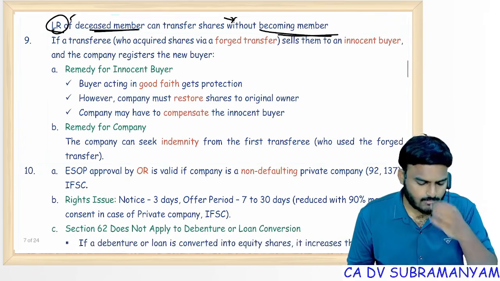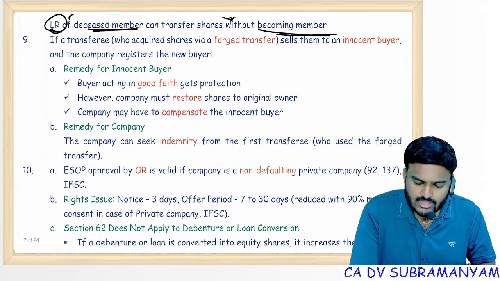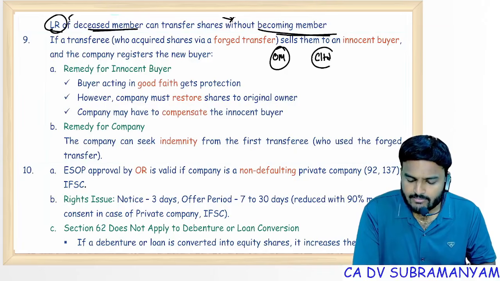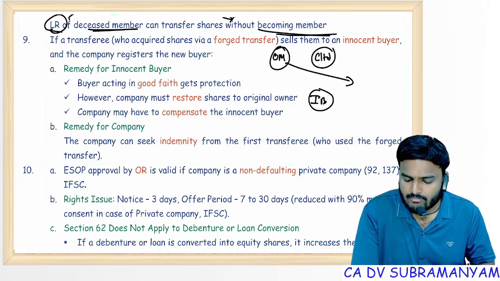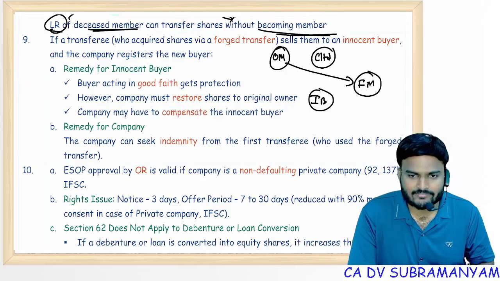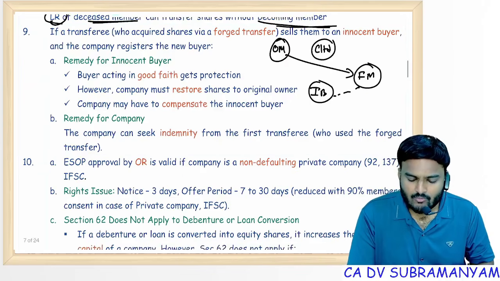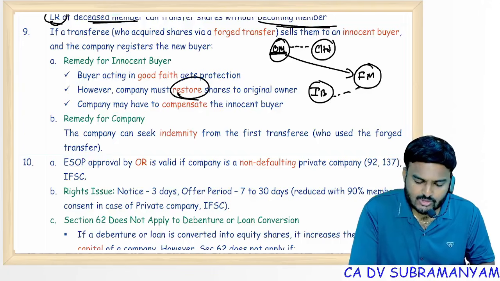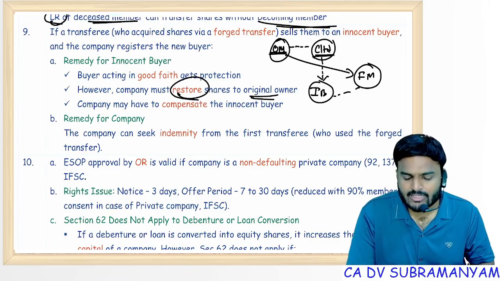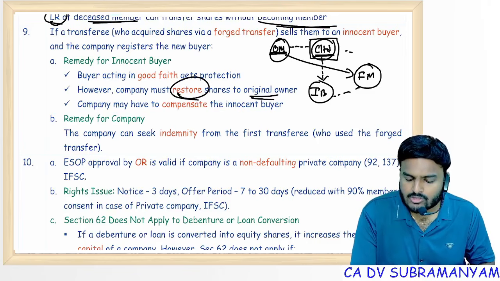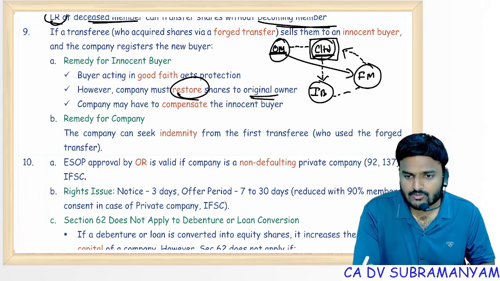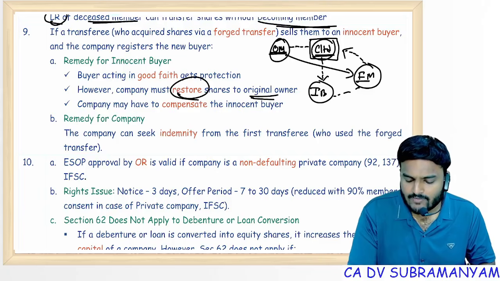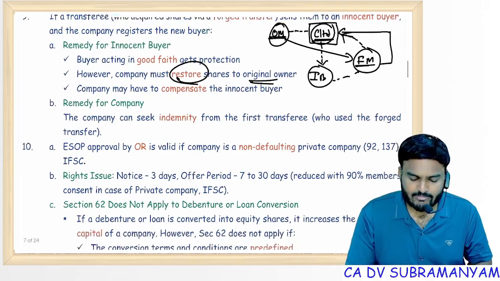Small concepts only. Forged transfer, here 2 parties, original member OM, company C Limited, innocent buyer. That means from original member, fraudulent member obtained shares by way of forgery. Later he transferred to innocent buyer. Now what are the rights of original member? He can compel company to restore his name back. And company C Limited is liable to compensate innocent buyer whatever loss caused to the C Limited because of fraudulent member who created forgery, who is the initiator of the forgery. So that fellow is liable to indemnify C Limited.